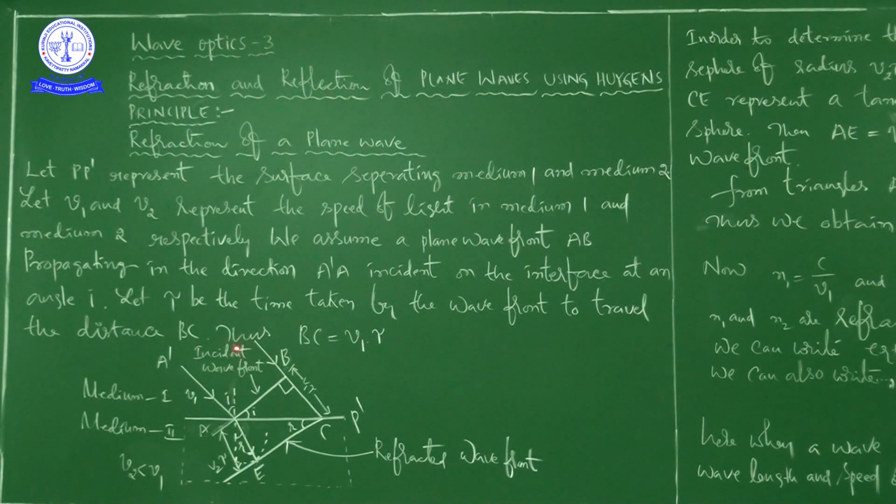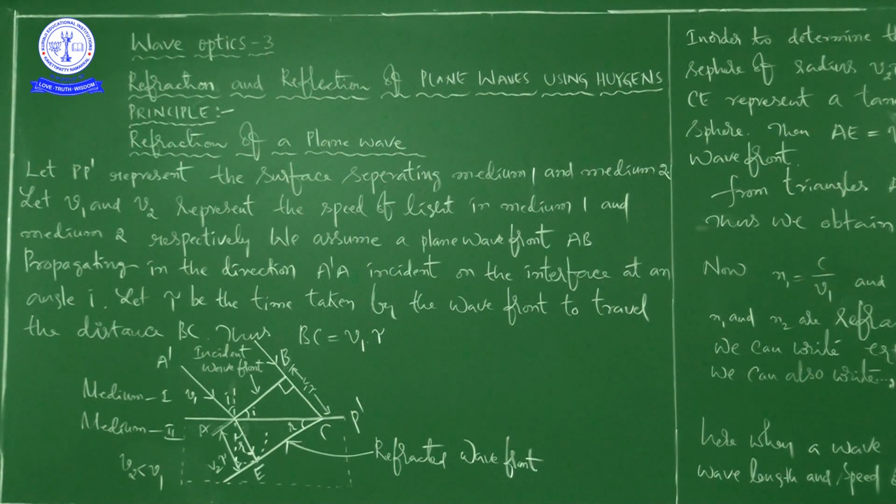It is the incident wavefront, and it is the angle of incidence. According to geometrical mathematics, this is also the angle of incidence. Then it is the angle of refraction, and according to geometrical mathematics, this is also small r. It is the incident wavefront, but it is the refracted wavefront.